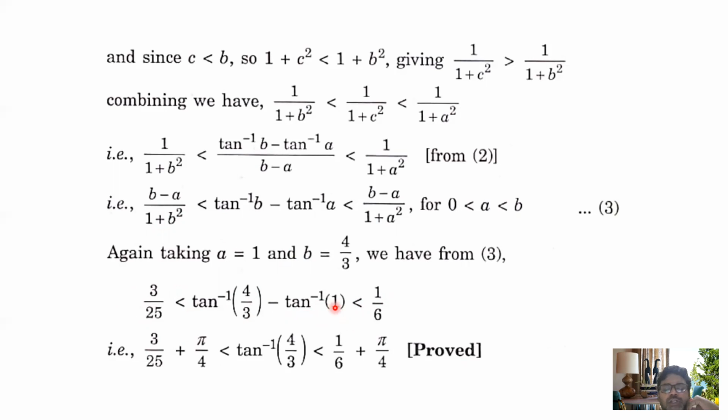Tan inverse 1 is equal to pi by 4. You transfer it to the left side and right side. So 3 by 25 plus pi by 4 is less than tan inverse 4 by 3, which is less than 1 by 6 plus pi by 4. So hence proved.